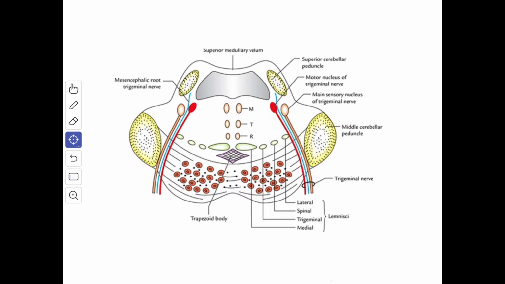This is the transverse section of the upper part of the pons, and here you can see this is the main sensory nucleus of the trigeminal nerve. So this nucleus lies lateral to the motor nucleus of the trigeminal nerve. So this is the motor nucleus and this is the main sensory nucleus. So it lies lateral to the motor nucleus of the trigeminal nerve.